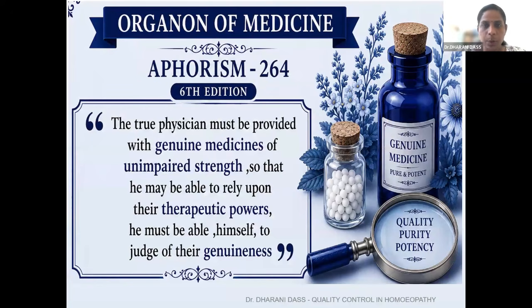I would like to start the session by quoting aphorism 264 mentioned by our master, Dr. Samuel Hahnemann, in the Organon of Medicine, 6th edition. The true physician must be provided with genuine medicines of unimpaired strength. So it is not only proper case taking and selection of the similimum that helps in the gentleness of the cure. The main concept here is that the physician has to be provided with a genuine medicine, where the therapeutical action is based upon the quality of the medicine which has been provided.